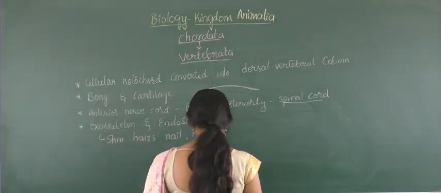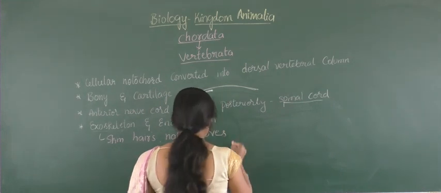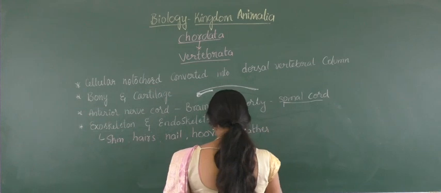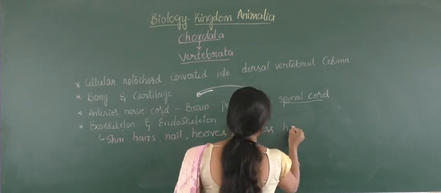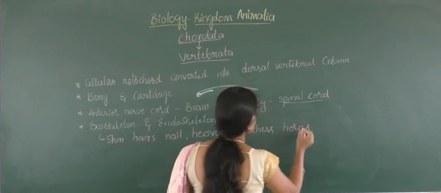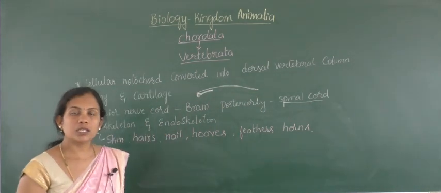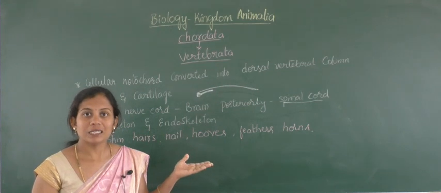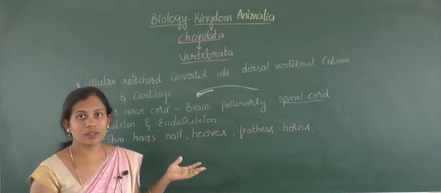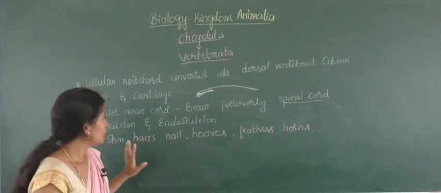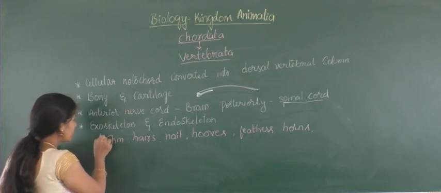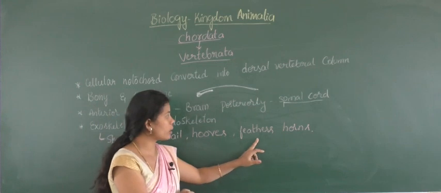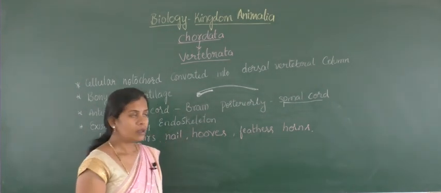And next, it may consist of feathers and also horns. Horns, as you say, are present in cows and buffaloes, and also in deer and antelopes. So here the exoskeleton may show different structures: skin, hairs, nails, hooves, and also feathers and horns.